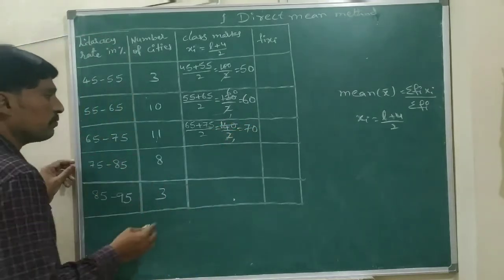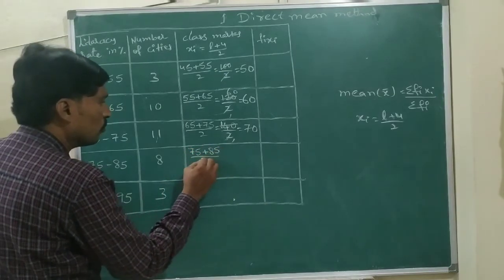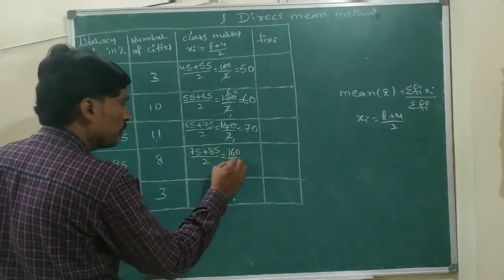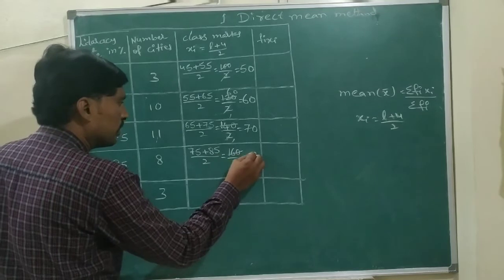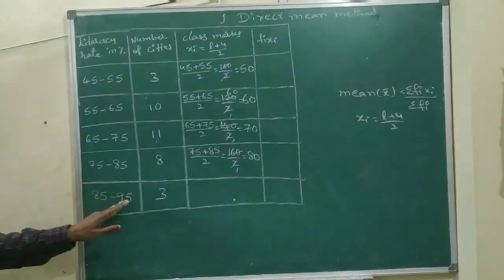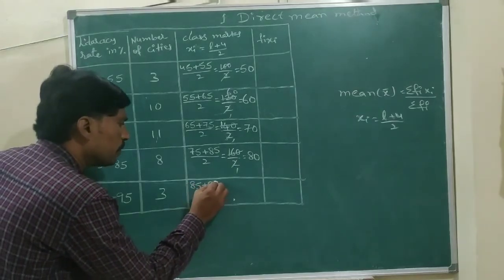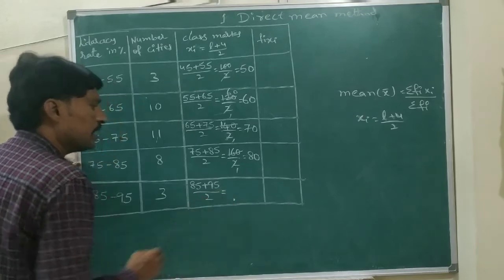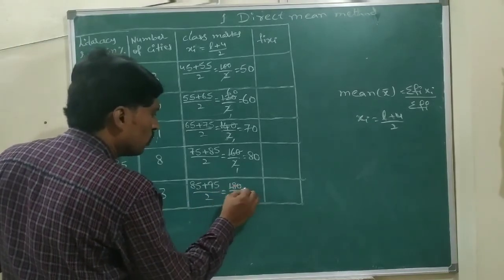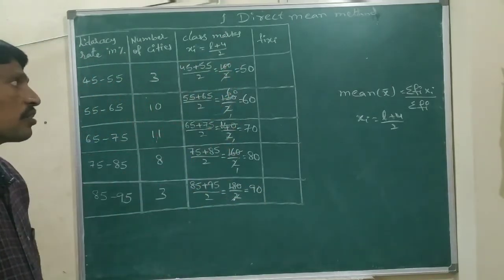Next, the 75 to 85 class interval: 75 plus 85 by 2. 75 plus 85 is 160, by 2: that is 80. The last class interval is 85 to 95. 85 is the lower limit and the upper limit is 95, by 2. 85 plus 95 is 180, by 2: that is 90. Now we got the class marks.